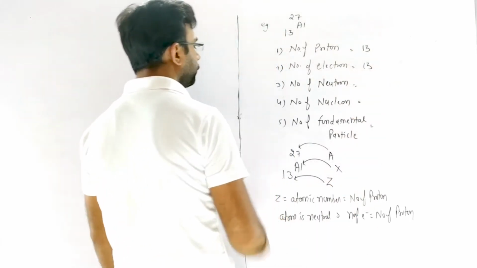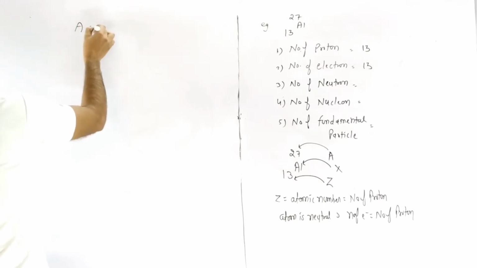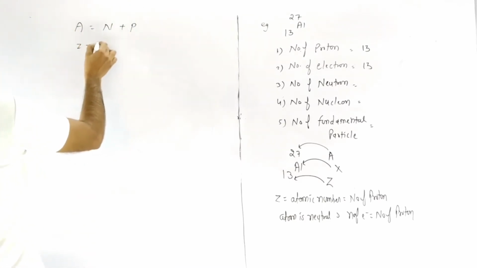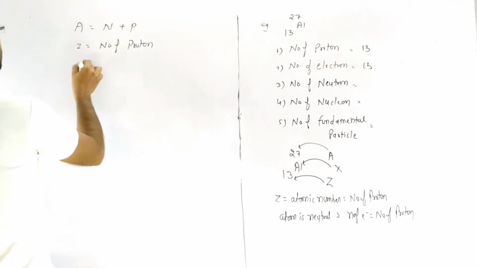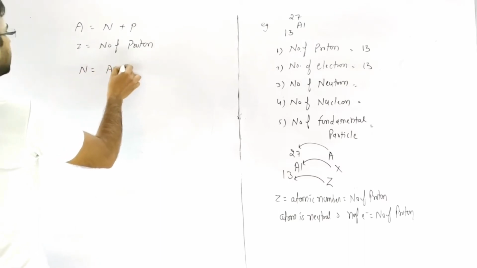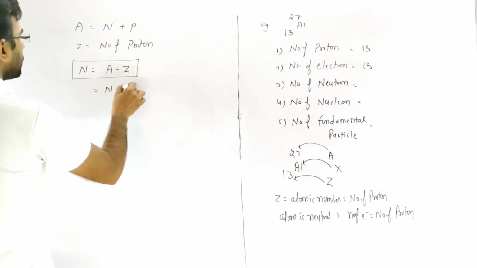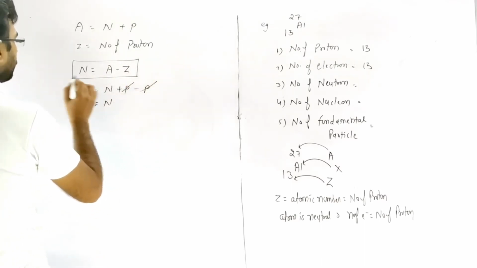Now we calculate number of neutron. How do we calculate number of neutron? We know that mass number A is equivalent to number of neutron plus proton, and Z is equivalent to number of proton. So if you calculate N, then the formula is A minus Z, because A represents neutron plus proton, minus proton, that will cancel out and it gives number of neutron.